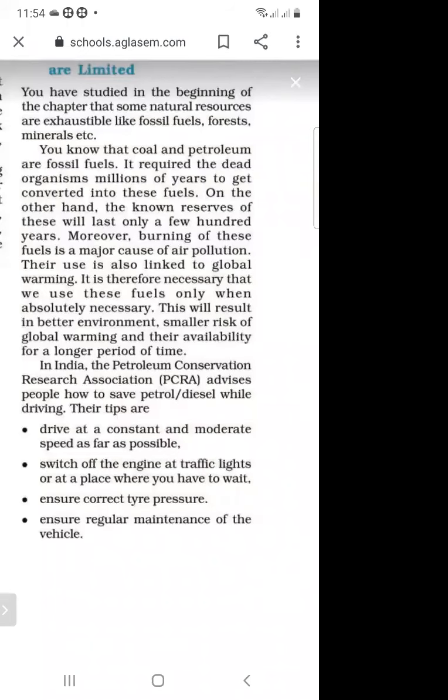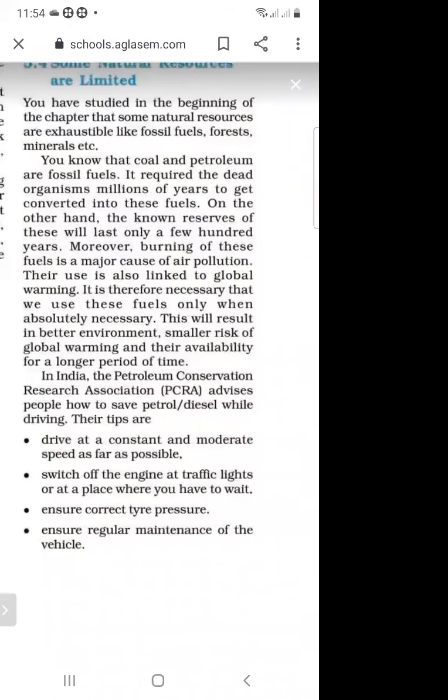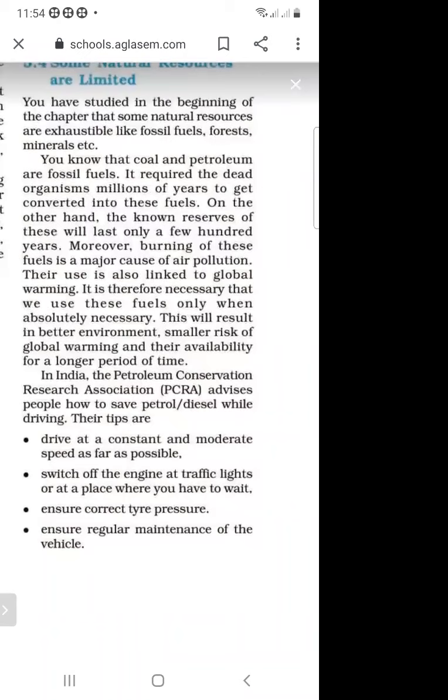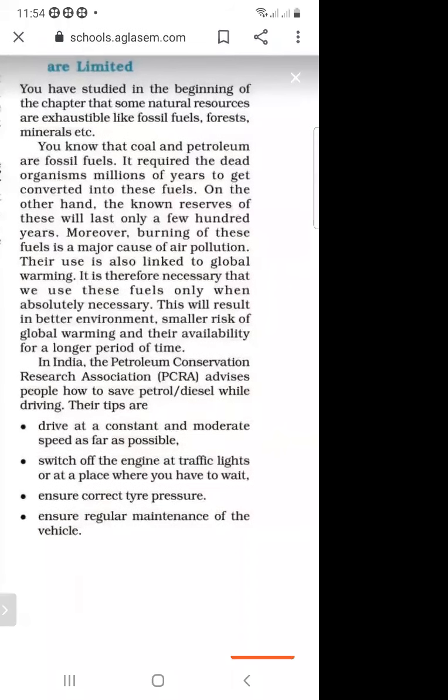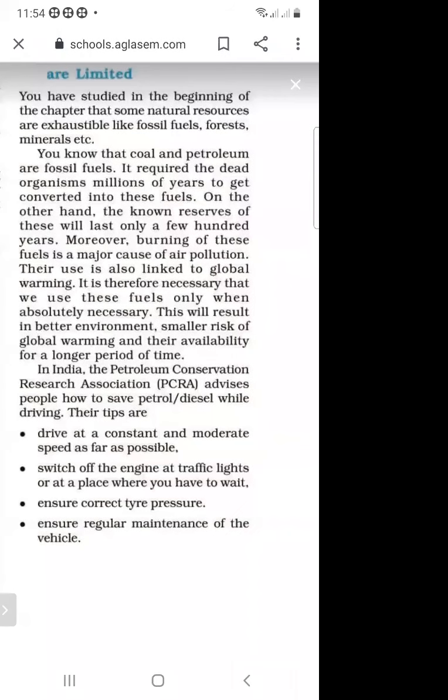It is therefore necessary that we use these fuels only when absolutely necessary. So if we want this fuel very immediately, or it is absolutely necessary, then we have to use this type of fuel. If we use these types of fuels in excess quantity, then this will get exhausted day by day, and in the end we will be left with no natural resources. This will result in a better environment, smaller risk of global warming, and their availability for a longer period of time.